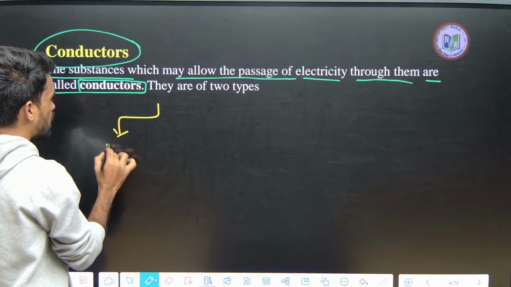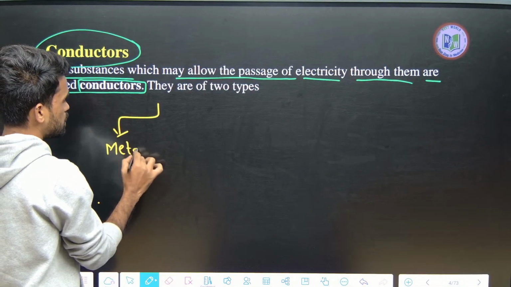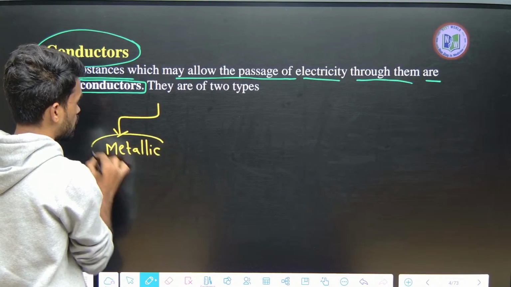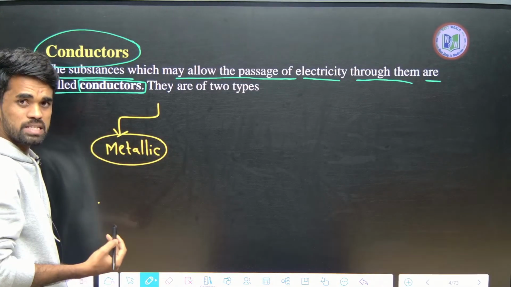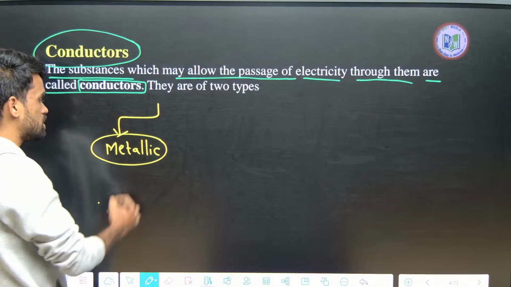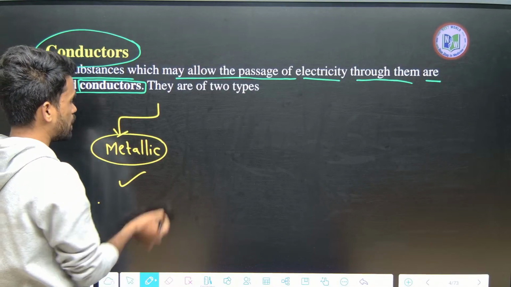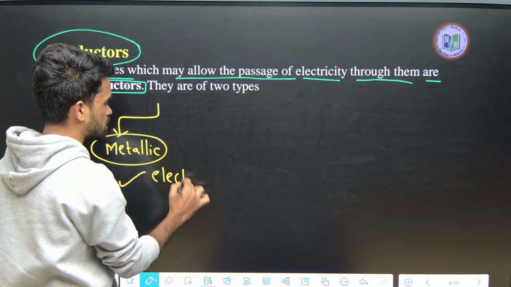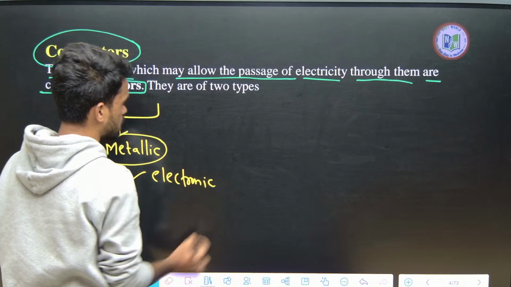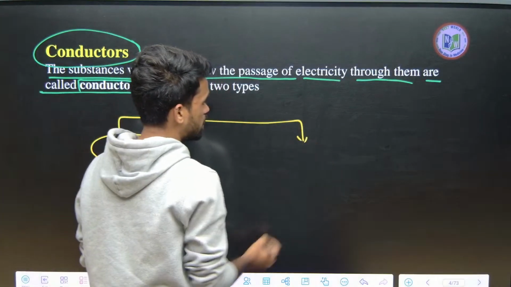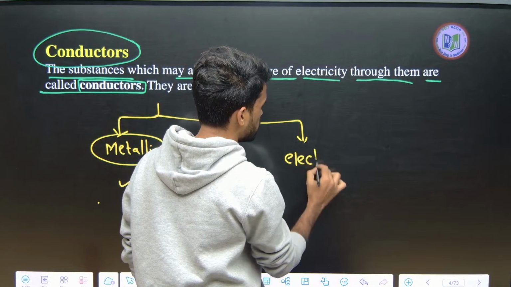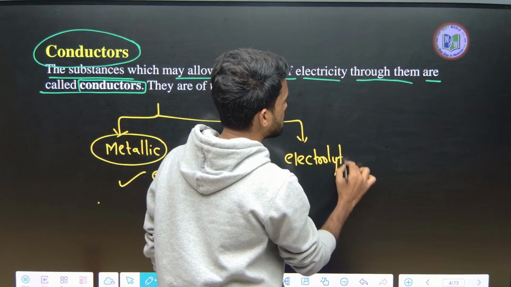It can be metallic conductors: if it is a conducting metallic substance, you can say it's a metallic conductor, or simply call it an electronic conductor. And one more we have, that is electrolytic conductors.